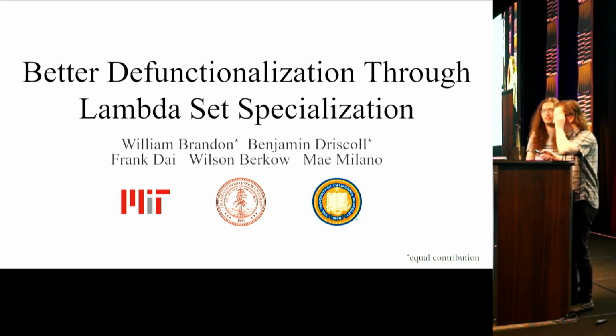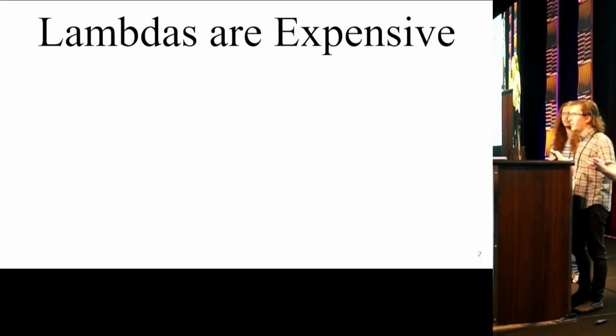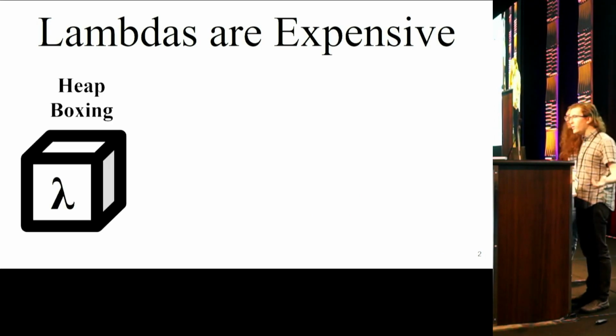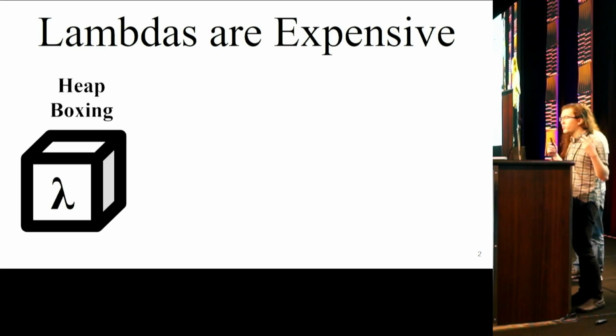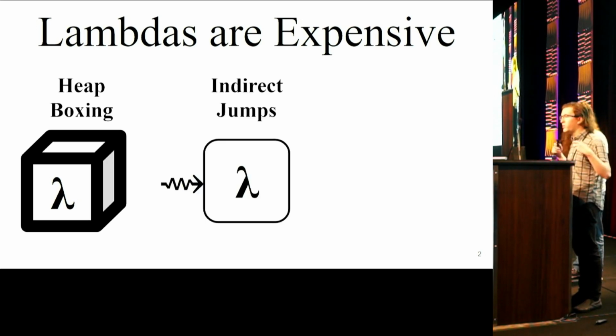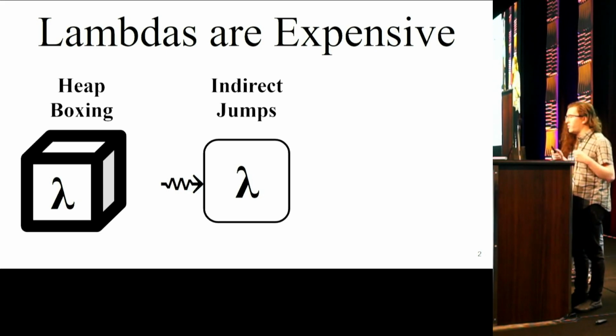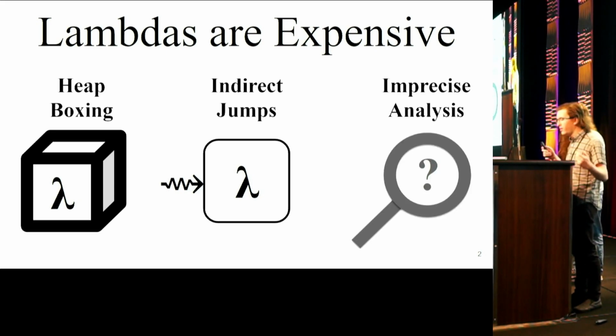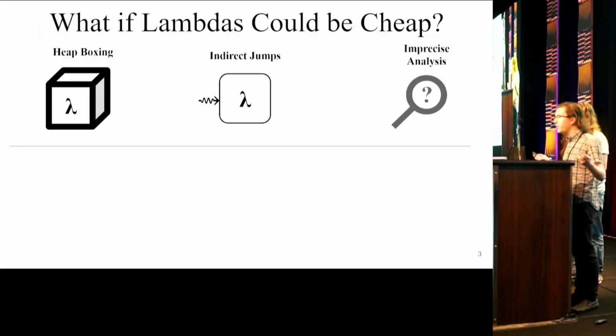Okay, hello. So, lambdas are expensive. Representations of closure environments typically rely on heap indirection in all but the simplest cases. Calls to lambdas are typically implemented in terms of indirect jumps, which are expensive on modern processors because they interfere with pipelining and speculation. And lambdas prevent program analyses from statically determining the targets of function calls, leading to missed opportunities for compiler optimizations. What if lambdas could be cheap?